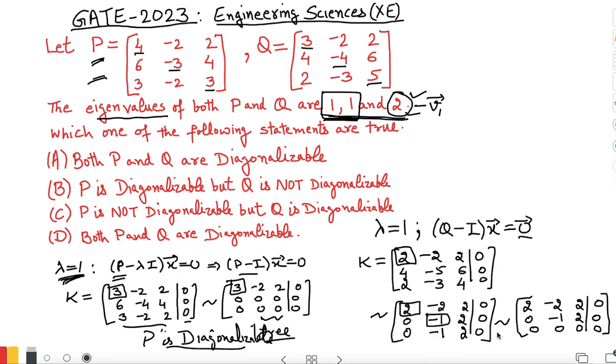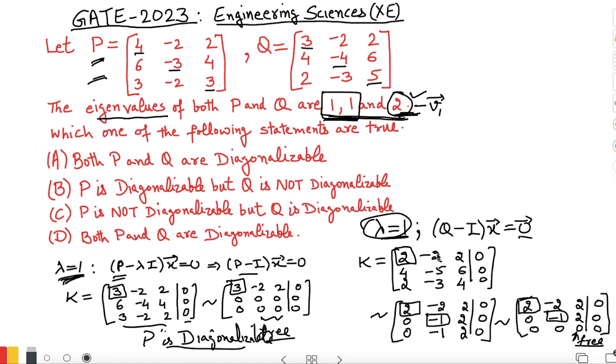So clearly I have two pivot positions and only one free column. Okay, so one free column means I am going to get one eigenvector against this eigenvalue lambda equal to 1. So the total eigenvectors that I am going to get is 2, because one I have from eigenvalue 2 and the other one from lambda equal to 1.